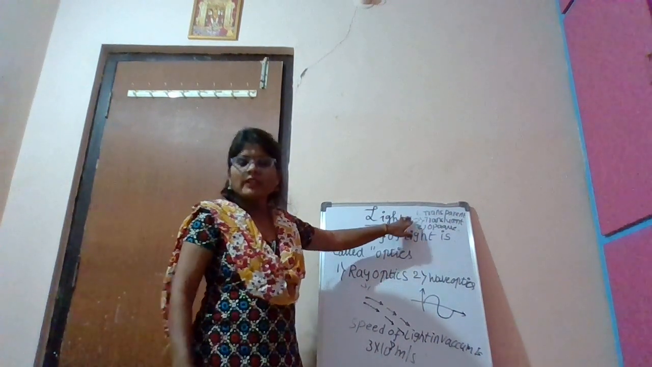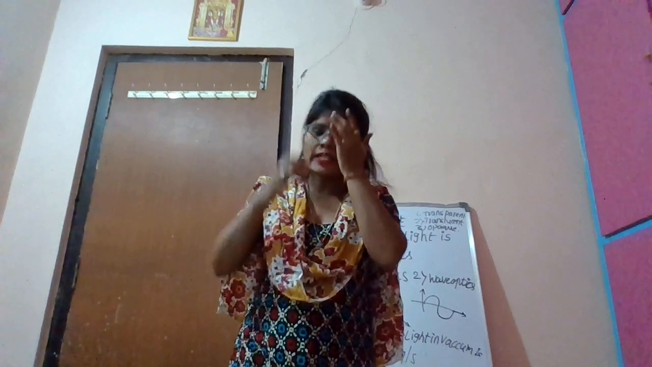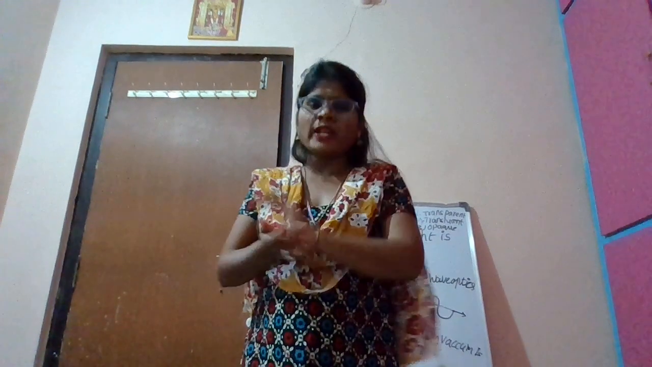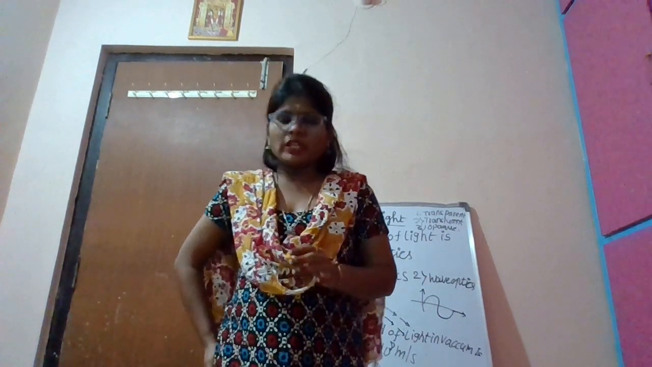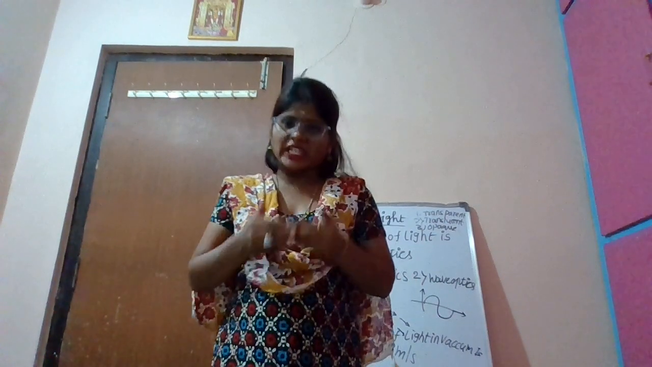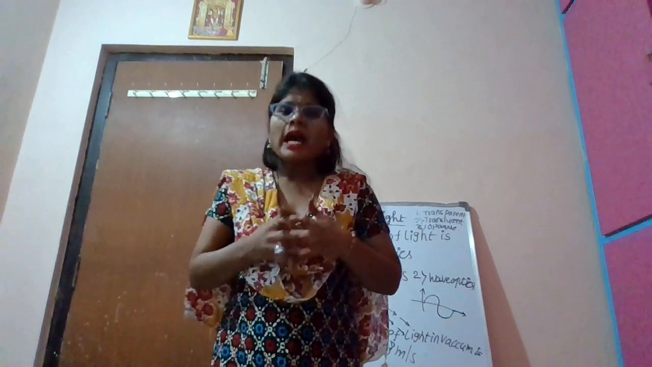And next, optical medium. What is my optical medium? The medium through which light can travel, either more or less, is known as an optical medium. Optical medium is divided into 3 types: transparent, translucent, opaque. Already discussed about it. And next, the beam of light. What is my beam of light? The bunch of light rays is known as a beam of light.